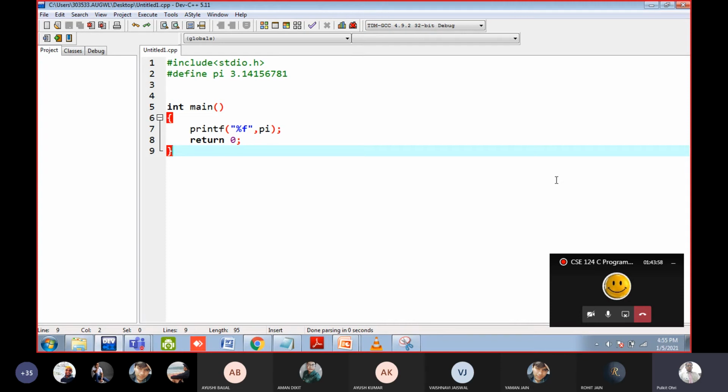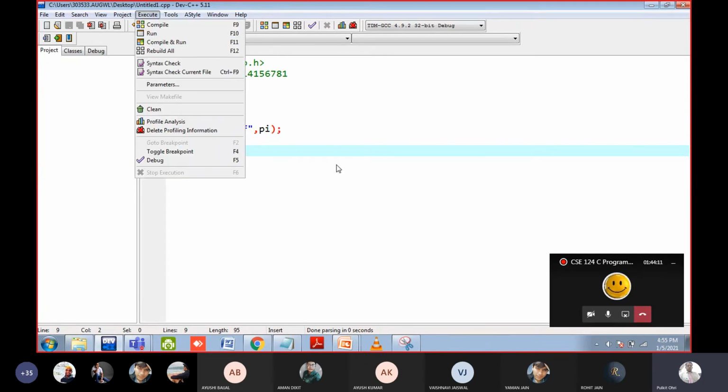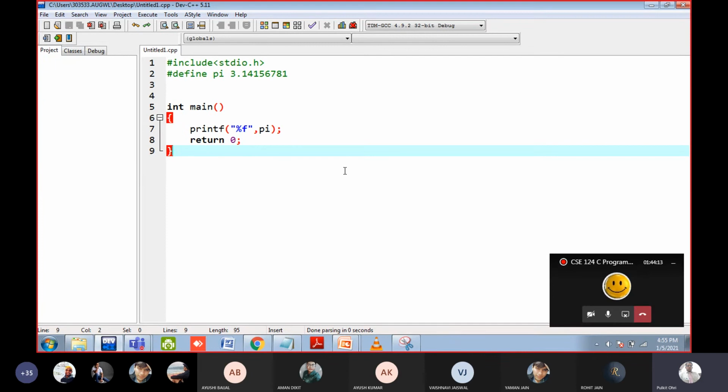Macros are known as preprocessor directive. Preprocessor means before compilation, these are copy pasted. What is compilation? For example, you click on the execute now and you click on the compile and run. What is the meaning of compile? Compile means computer or the compiler is checking whether there is some error in the code.